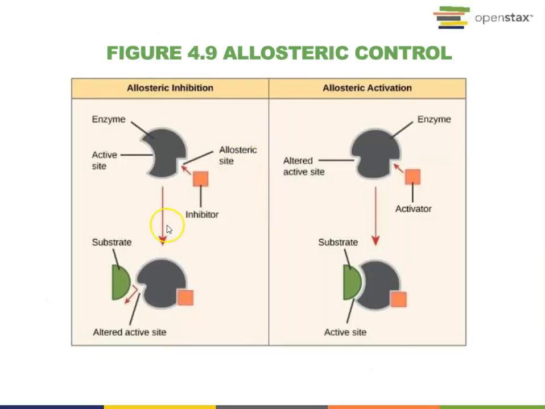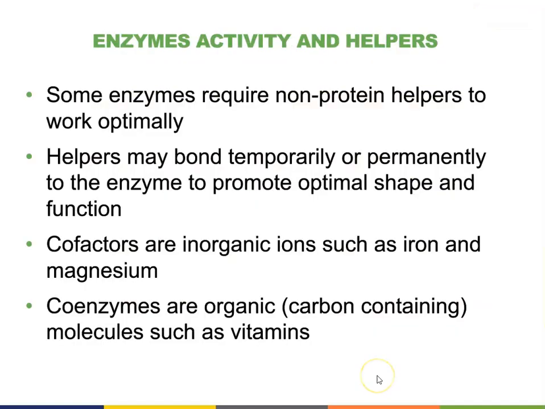The figure here shows the allosteric inhibition. The inhibitor binds to the enzyme and changes the shape of the active site. Therefore, the substrate cannot bind to the enzyme anymore. Activation follows the same mechanism. The activator binds to the enzyme to make the active site more suitable to the substrate, which promotes the binding. Some enzymes require non-protein helpers to work.